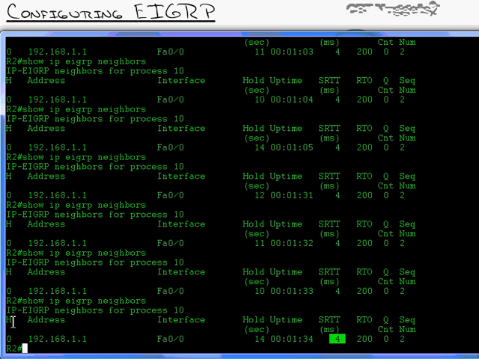Now over here, H, that is the most unknown column to anybody in EIGRP. I challenge you to find, what does H stand for? And I'm serious, nobody really knows. I can tell you what that column is. It is a list of the neighbors in the order it was received.